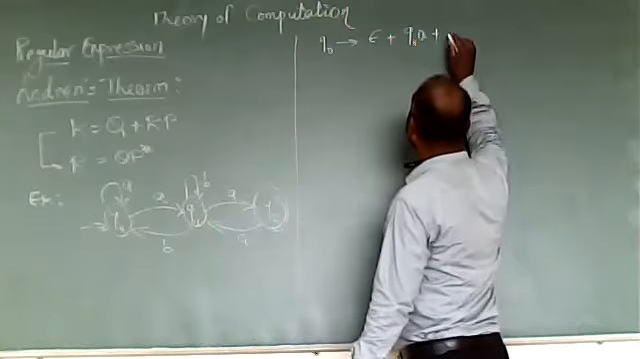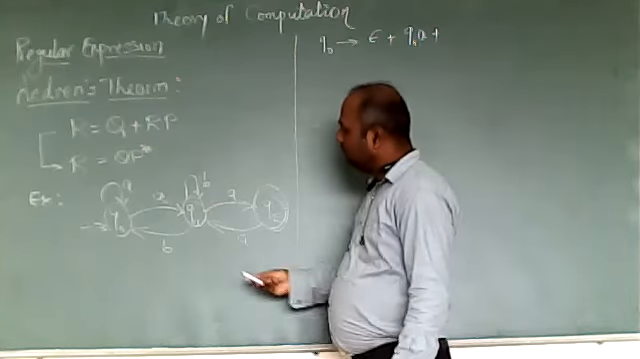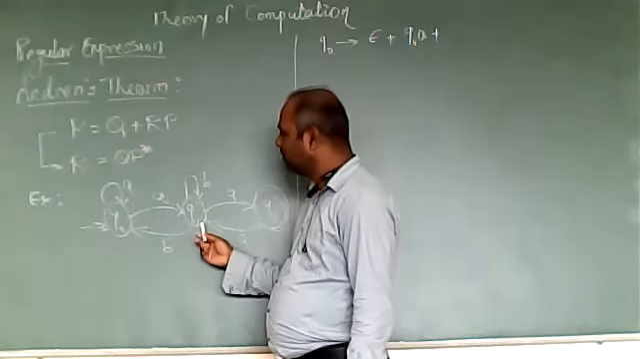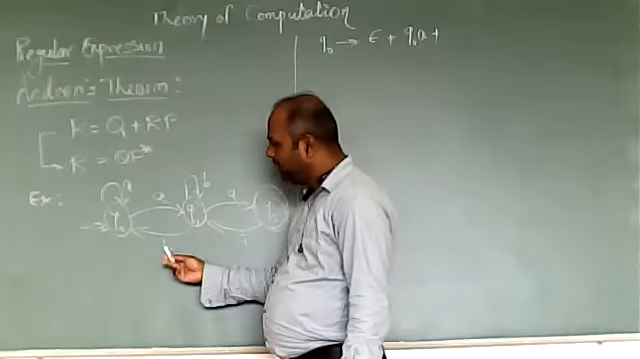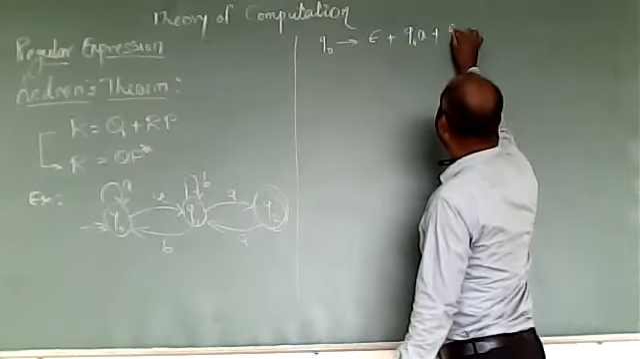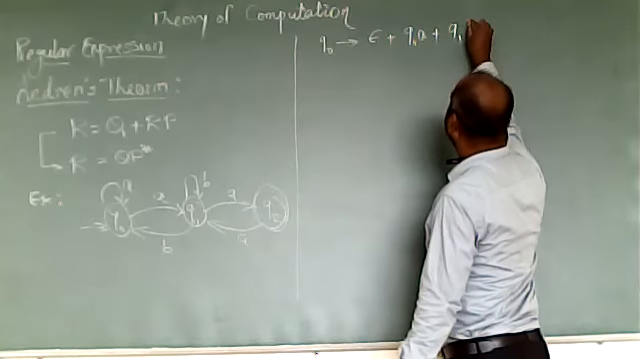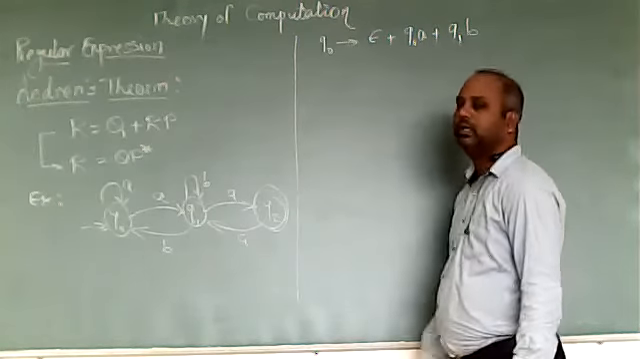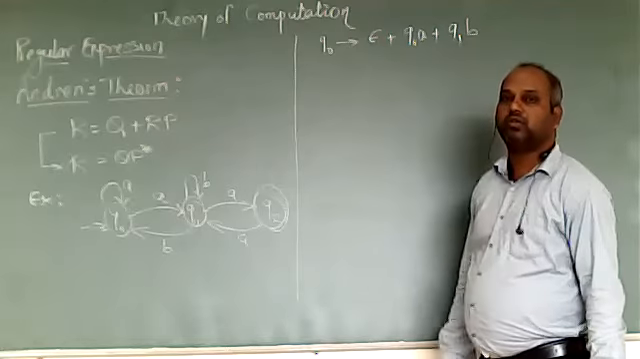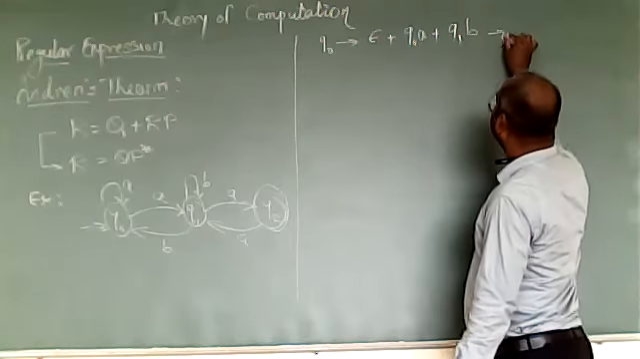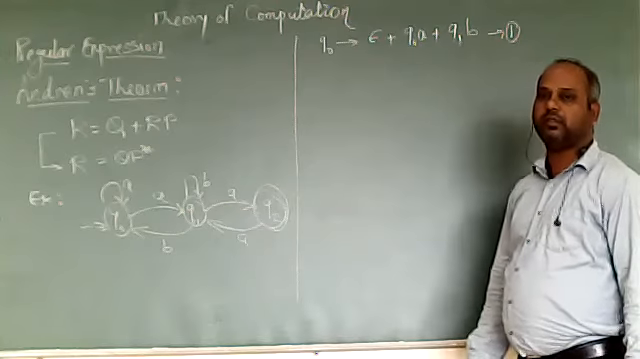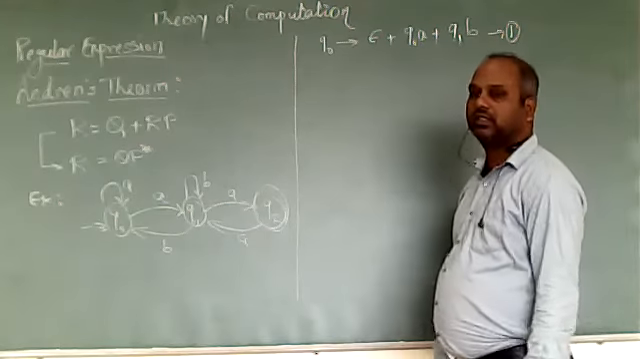Now if you observe, there is one more transition coming to Q0, which comes from Q1 with B. So the next term will be Q1B. So this is the equation for Q0, and we'll number this equation as 1. Getting how to write the equation?